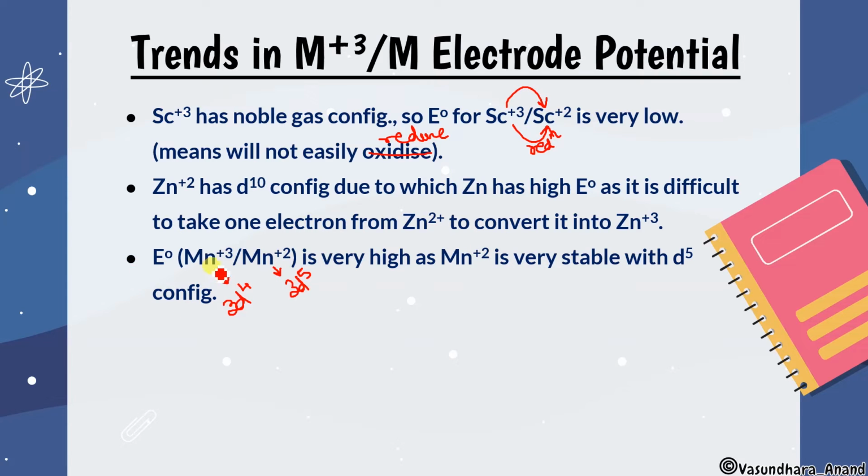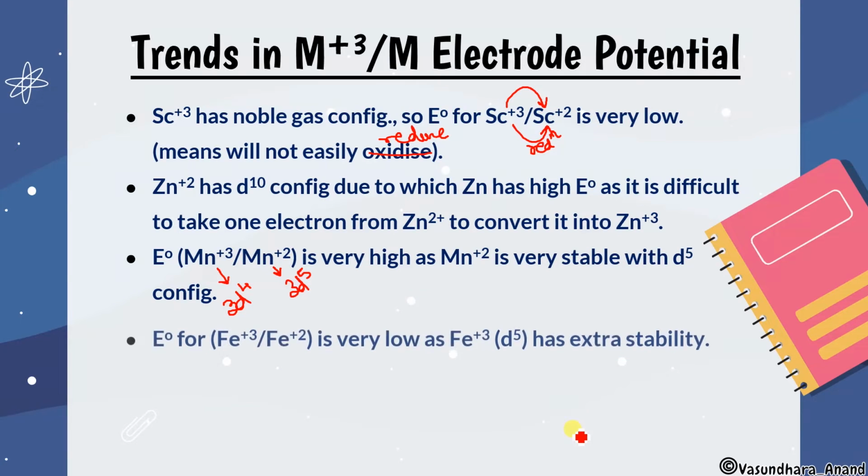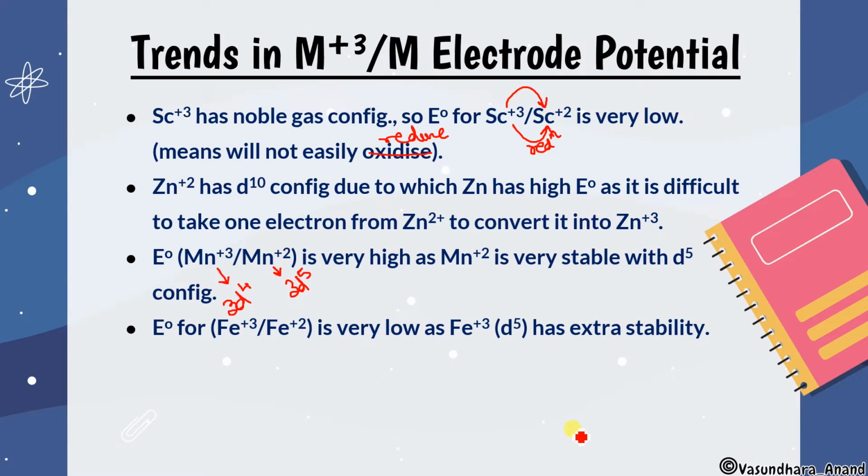Got it? The reduction potential for Mn plus 3 to Mn plus 2 will be quite high, because we know that the higher the reduction potential, the greater the tendency to reduce, isn't it? So that's the reason.